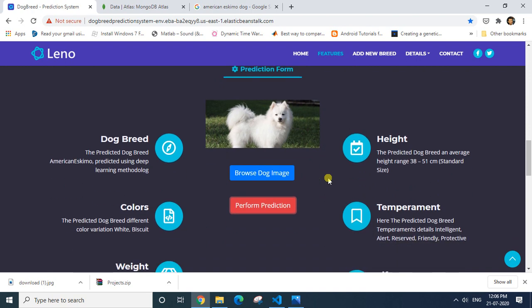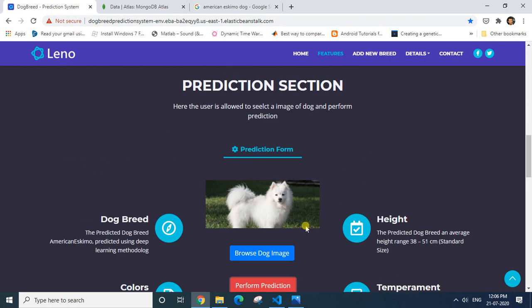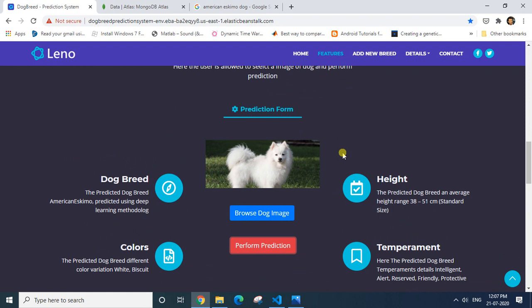Yeah, one more thing to note is that the training and prediction is done on the Angular side itself, not at the Node side. So you require a powerful system. I mean to say at least an i3 or i5 processor is needed so that it can train faster. Okay, so I hope you understood the working of the project.